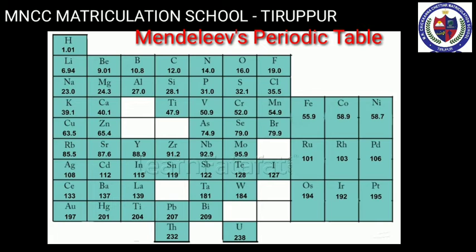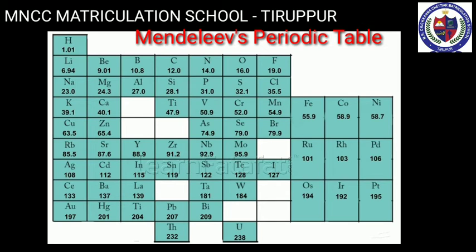So let's see some features of Mendeleev's periodic table. First, it has 8 vertical columns called groups and 7 horizontal rows called periods. Second, each group has 2 subgroups, A and B. All the elements appearing in a group were found to have similar properties. It was noticed that certain elements could not be placed in their proper groups in this manner. The reason for this was wrongly determined atomic masses.